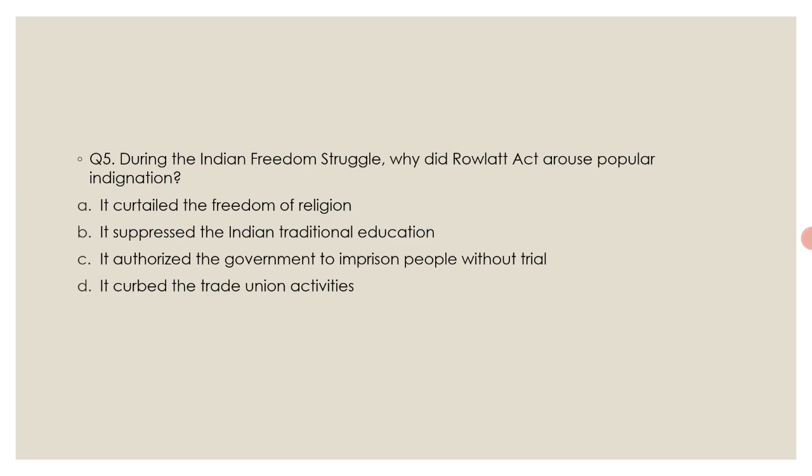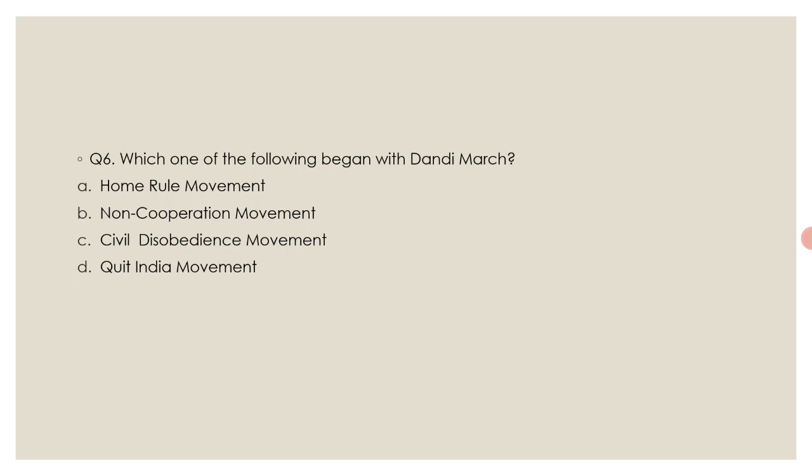The Rowlatt Act of 1919 gave unbridled powers to the government to arrest and imprison suspects without trial. The act caused a wave of anger among the people. Therefore, Gandhiji decided to fight against this act, and he gave a call for satyagraha on April 6, 1919. Moving to the next question.